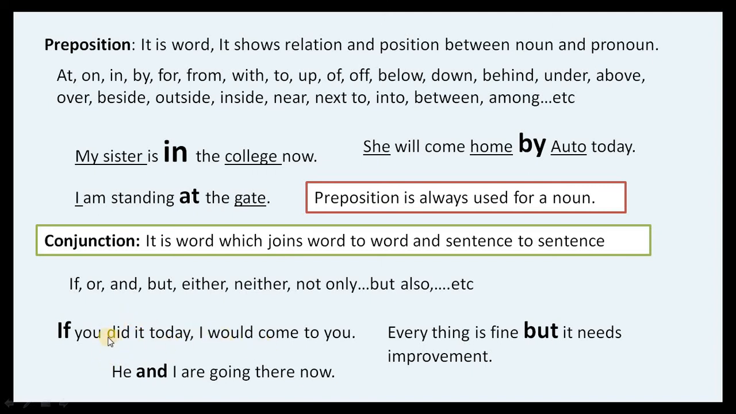Now two clauses are there. If with another clause, then everything is fine, but it needs improvement. Now but is joining these two sentences. He and I, two words, and and is joining these two words, are going there now. This is the use of conjunction.